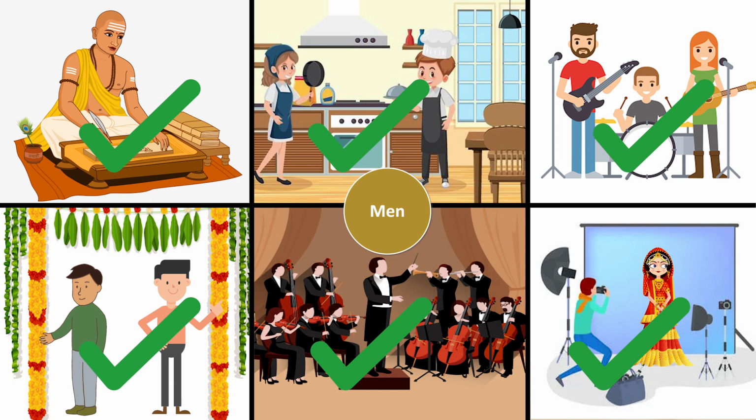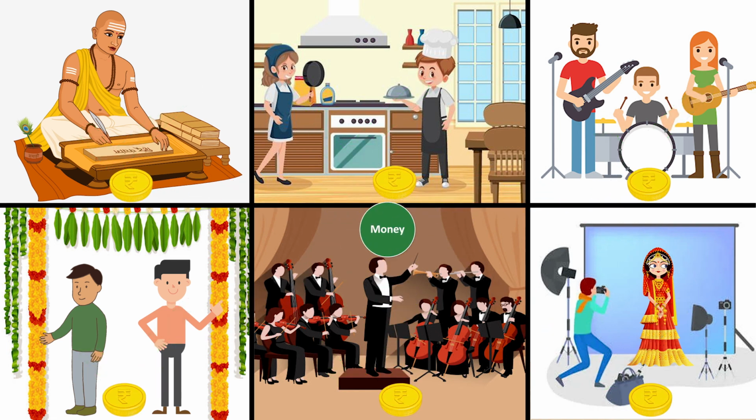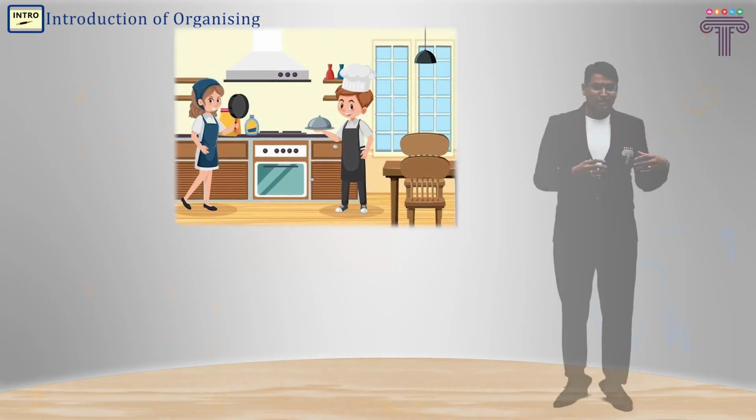Then we'll have to arrange money in order to make these people work for the objective or goal of the marriage. Obviously, for the food wala, we need to ensure that he has sufficient materials. So accordingly, we'll either purchase or outsource the whole purchasing of food, even for the band wala and so on and so forth. So we'll ensure that all requisite materials are available. For the food wala, if a certain juicer or grinder is needed, those machines are arranged.